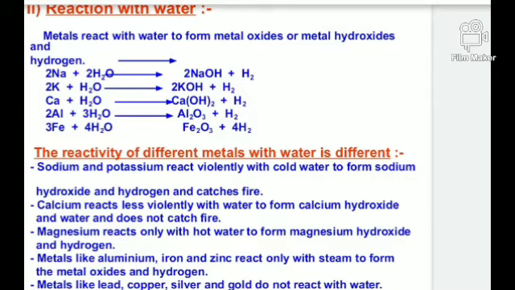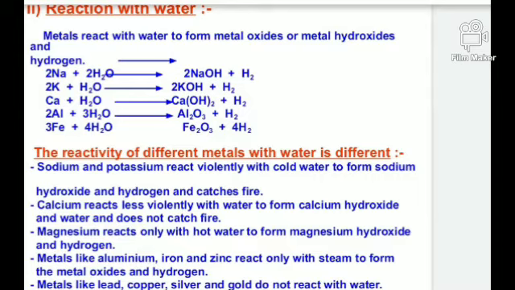If you consider the metals like sodium, potassium, calcium, iron, magnesium, zinc, almost these metals will react with the water, and in general they will produce metal hydroxide and hydrogen gas. But when you consider the water, water also reacts in three different ways with the metals.